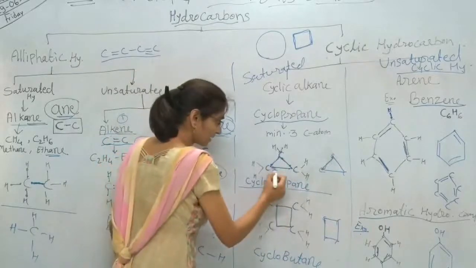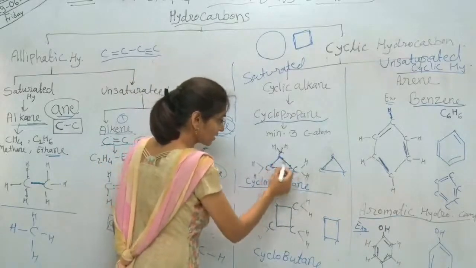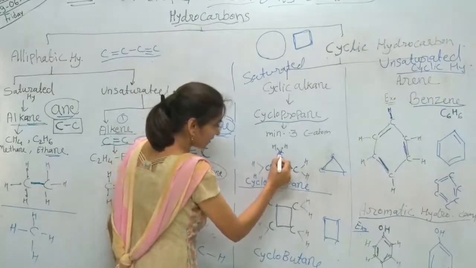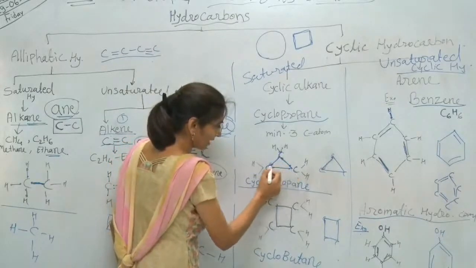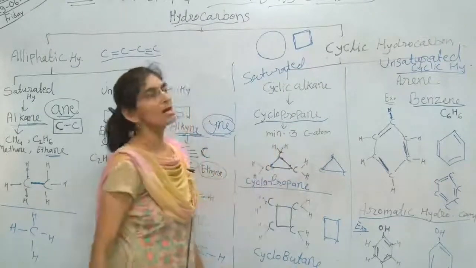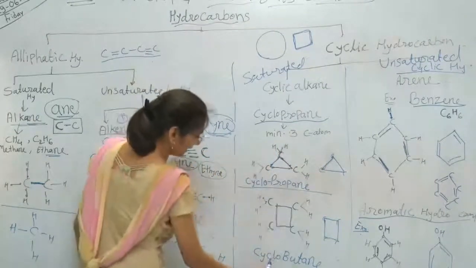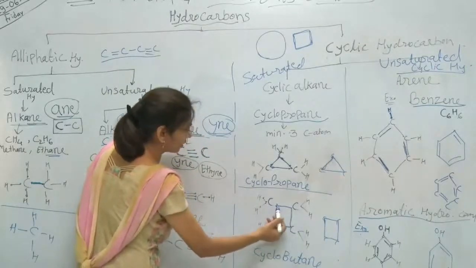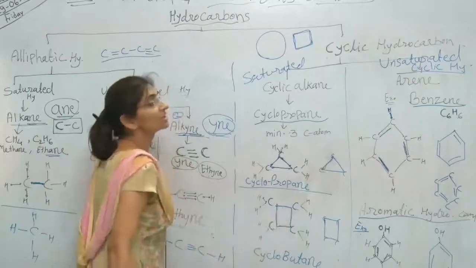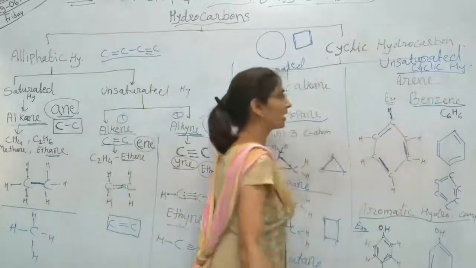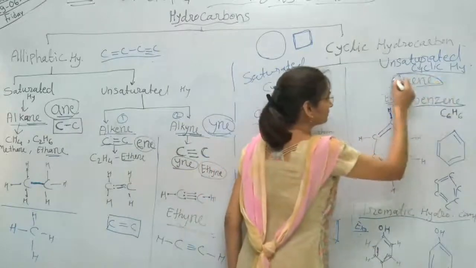Here 3 carbon atoms are arranged in a triangular shape, and each carbon atom has 2 covalent bonds with 2 carbon atoms and 2 covalent bonds with 2 hydrogen atoms. In cyclobutane also, only the shape is changed, because of 4 carbon atoms a rectangular shape is formed. Then unsaturated cyclic hydrocarbon is called arene.